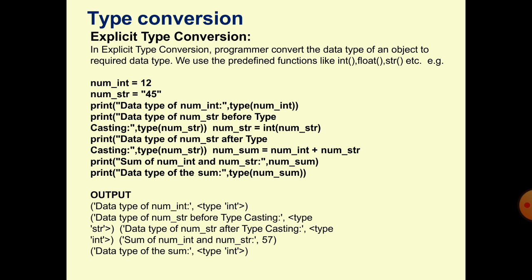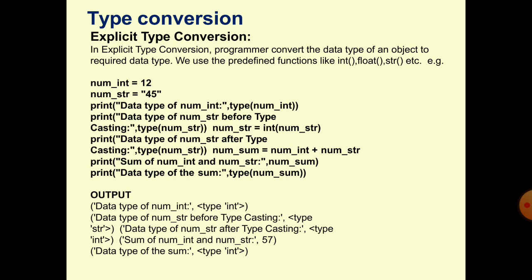Take the example: num_int is 12, num_str is 45. num_str is storing an integer value but in the form of a string. By nature, 45 will be a string. We cannot apply mathematical operators over the 45 here. It will be treated as a string. So print the data type of num_int, which will be integer.